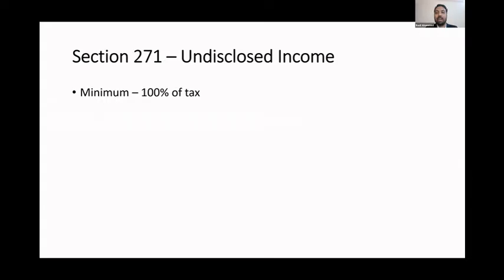You'll have to anyway pay tax on that undisclosed income, plus you will have to pay 100% tax minimum. And the maximum penalty is around 300% of your tax. So make sure you are not concealing any income. Make sure you disclose it.